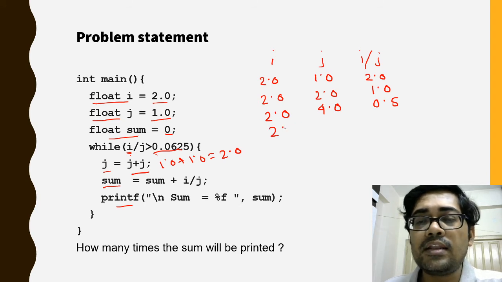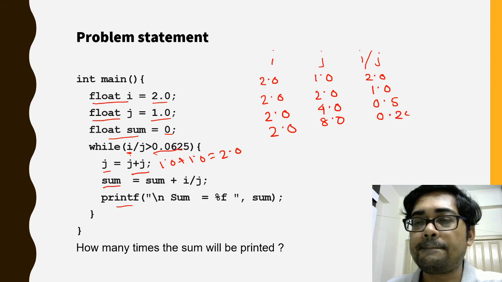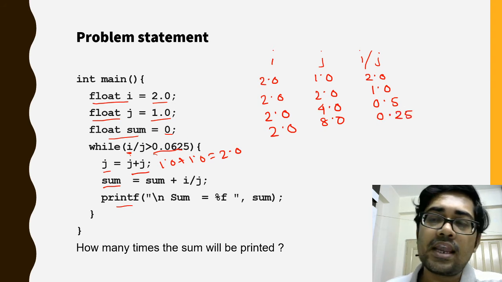In this iteration, the value of i is 2.0 and the value of j is 4.0 plus 4.0, that is 8.0. So the value of i by j is 2.0 by 8.0, that is 0.25. It will check again: 0.25 greater than 0.0625. Yes, it is greater than 0.0625.